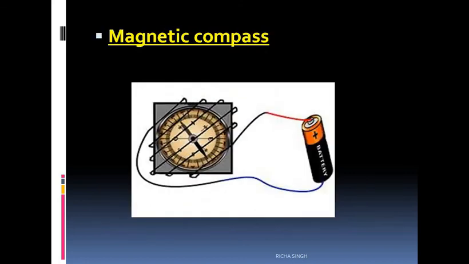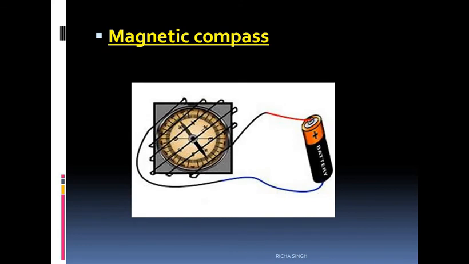Now the next device is the magnetic compass. This detector is based upon the magnetic effect of current. We have studied in class 7th that when a current is passed through a circuit, it starts to behave like a magnet.